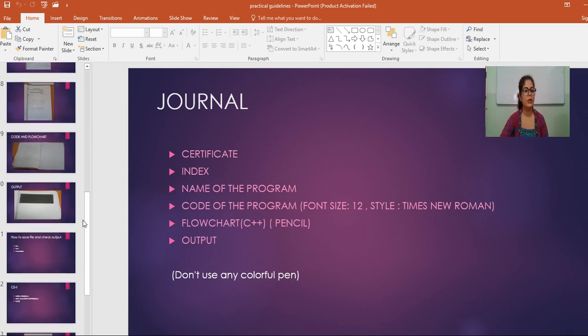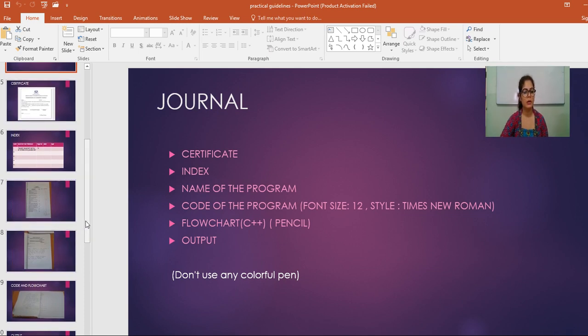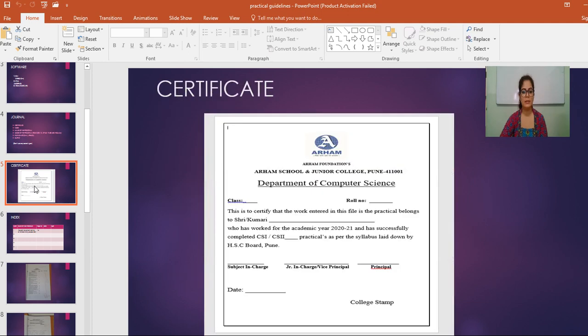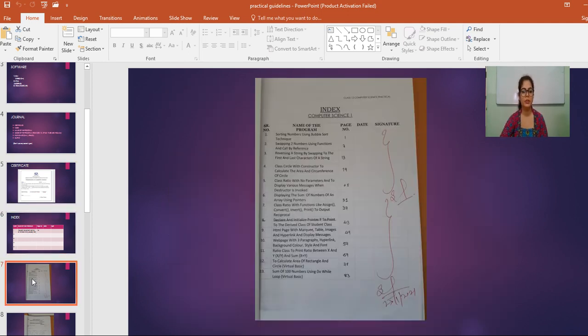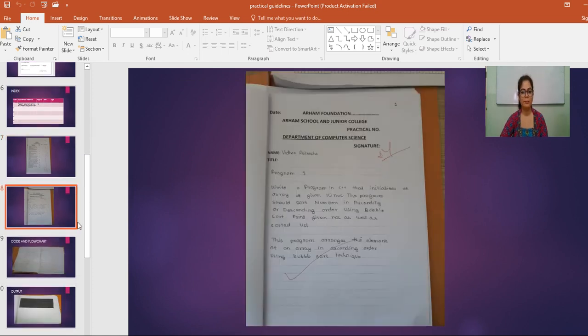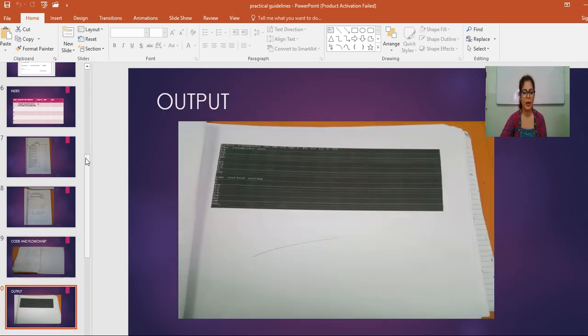So I hope it is clear to you how you have to prepare your journal. This is the format that you have to follow, and this is how your journal will look like. Your first page, index page. This is sample of index page, sample of the first page of the program, code and flow chart, and the output of the program.